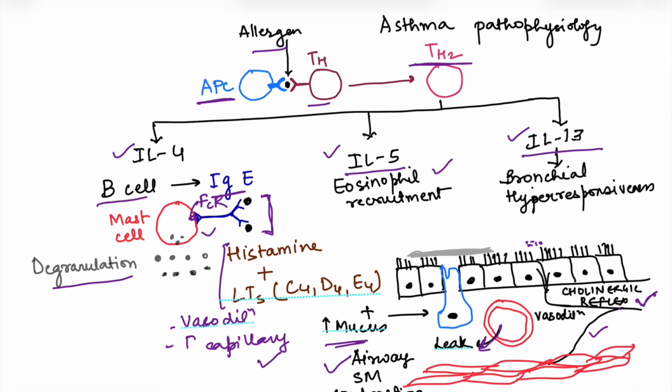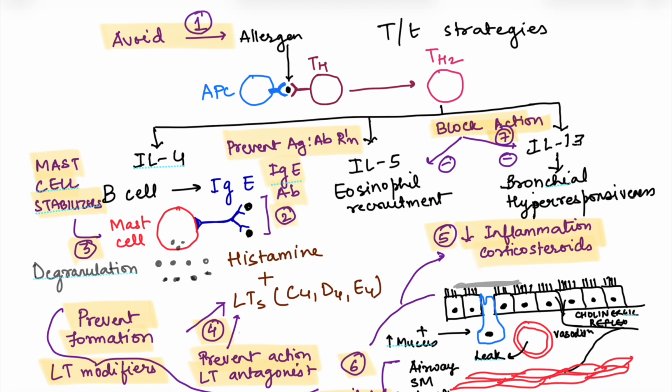So if we understand this basic pathophysiology, now it will be easy for us to understand the various treatment strategies. So what are these various treatment strategies? First, we have to counsel the patient to avoid the allergen. If the allergen is identified, we have to counsel the patient to avoid it as much as possible. But obviously the person can avoid, but it is not always possible. So we have other treatment strategies. The second strategy is to prevent the antigen antibody reaction. So prevent the binding of immunoglobulin E with the antigen, that is second.